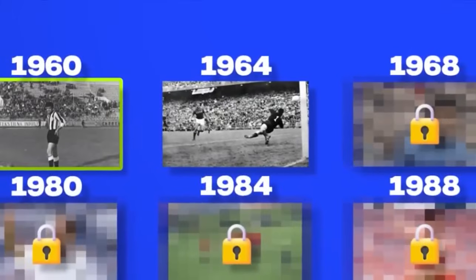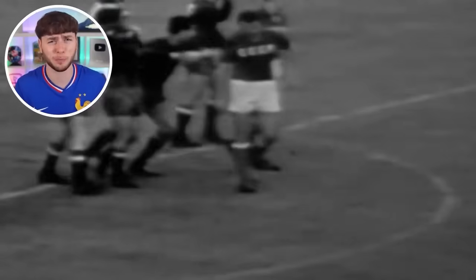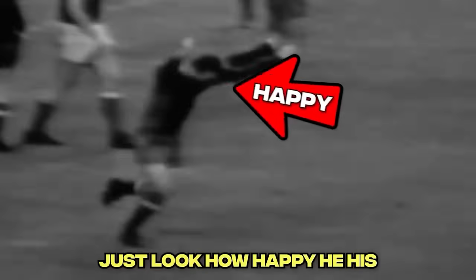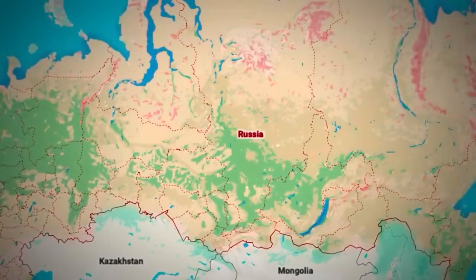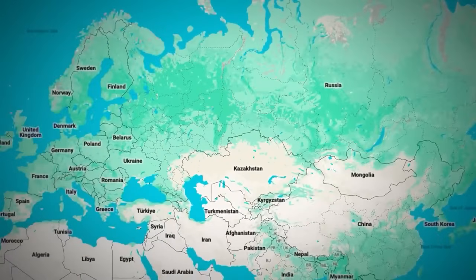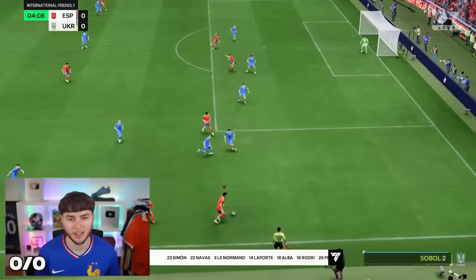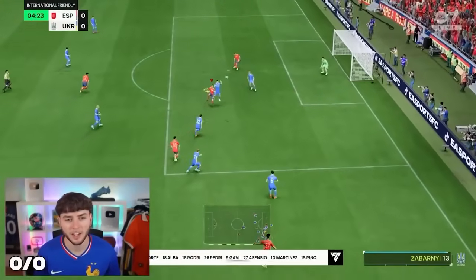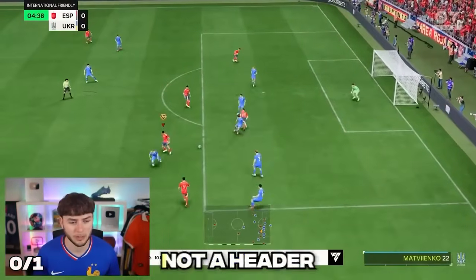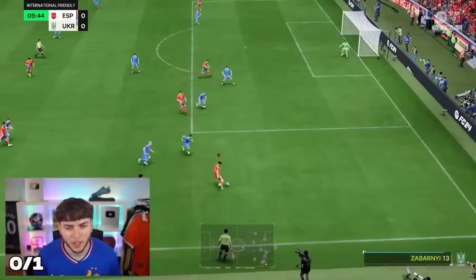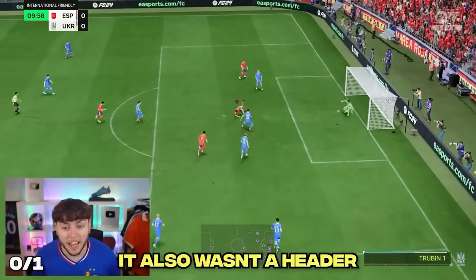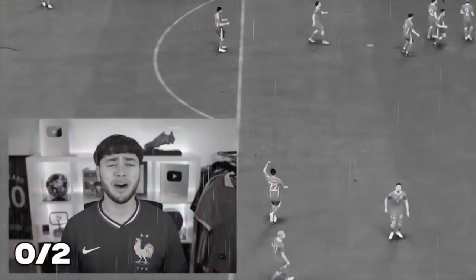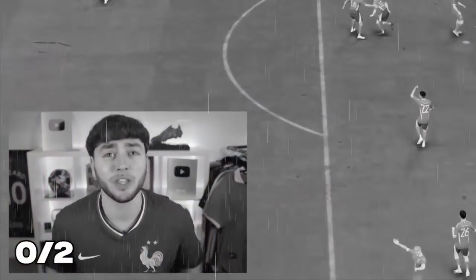Moving on to 1964 against the USSR. So it's pretty iconic. I mean, just look how happy he is. And yes, there's no Russia on the game, so it's gonna have to be one of the countries closest, which is Ukraine. Spins him, runs down the line, crosses it in, and our first attempt was definitely not a header. So we tried again. But this time, it also wasn't a header. No! Why, Martinez? Why couldn't you just do the diving header?